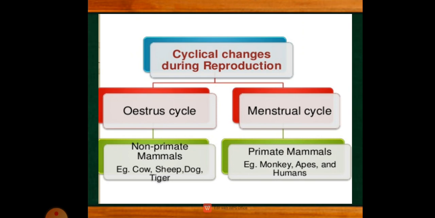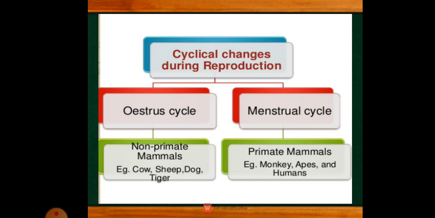The blood does not flow in the cycle, but the endometrium wall is getting broken. That broken endometrium is reabsorbed again. It will not flow out, it will just be reabsorbed again. And also the female permits copulation only during the estrus period. So this type of changes we are seeing in the estrus cycle.